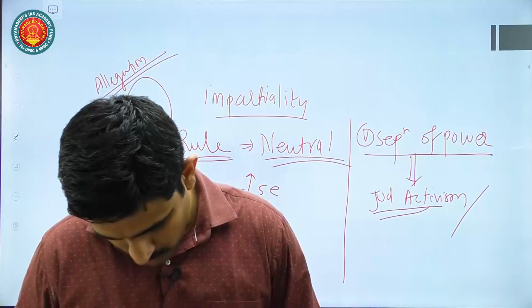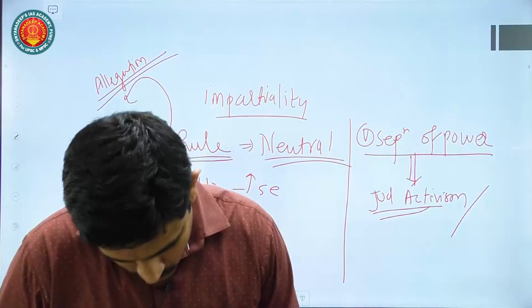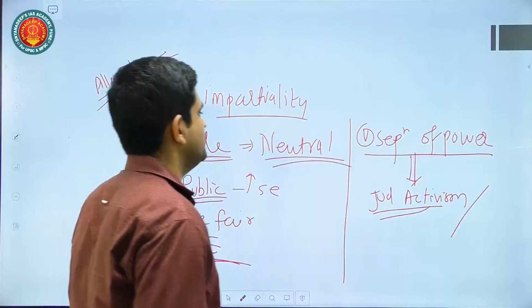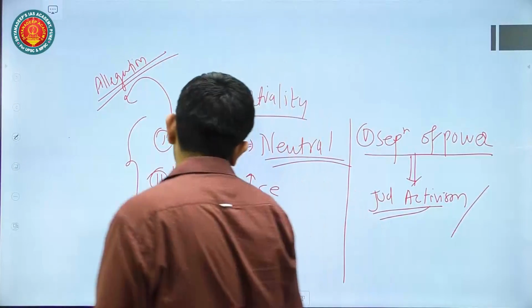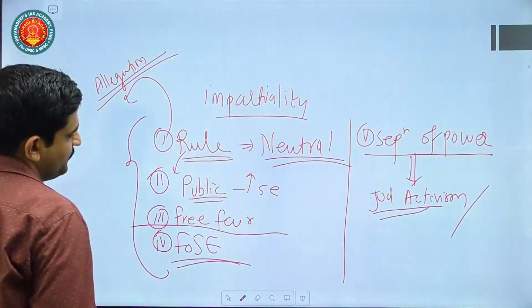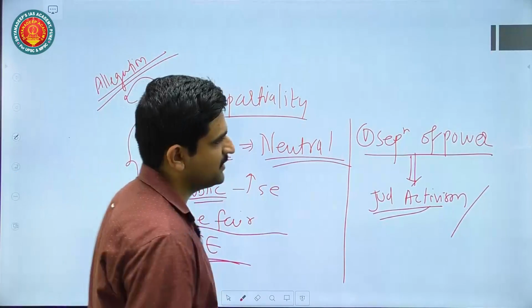Now let us come to the conclusion part. So in a way to ensure that democracy is healthy, etc., these are very important values: free and fair election, then freedom of speech and expression.